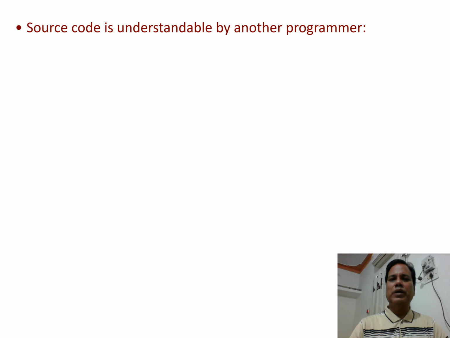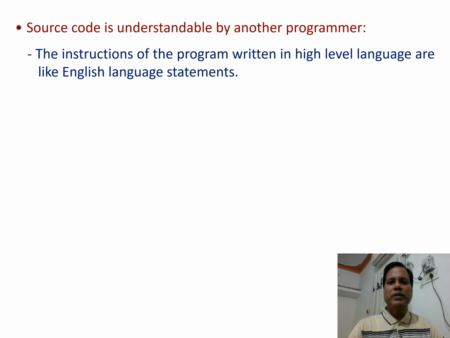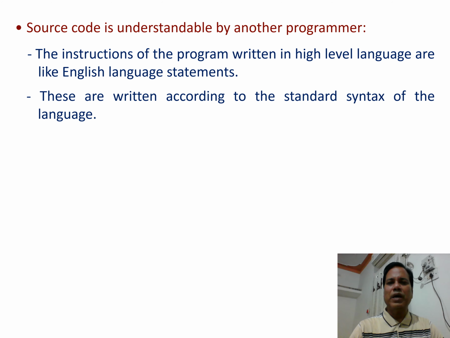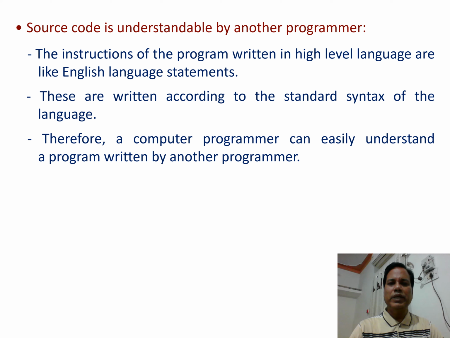Source code is understandable by another programmer. Why? The instructions of a program written in high-level language are like English language statements. These are written according to the standard syntax of the language. Therefore, a computer programmer can easily understand a program written by another programmer.